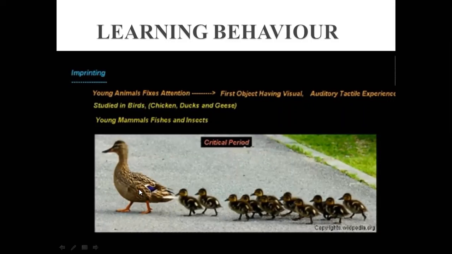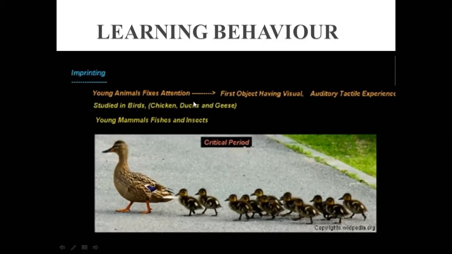Here you can see that this is a duck and these are the baby ducklings and they are moving just behind the mother. Why? Because right after hatching from the eggs, what they observed first, they imprint their mother here, right? As they came out of their egg, the first thing they noticed in their surroundings, what was that? They observe their mother walking like this, and you can see that all are walking in the same pattern.